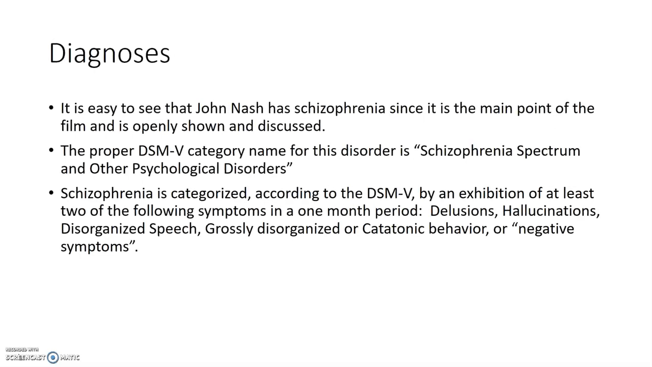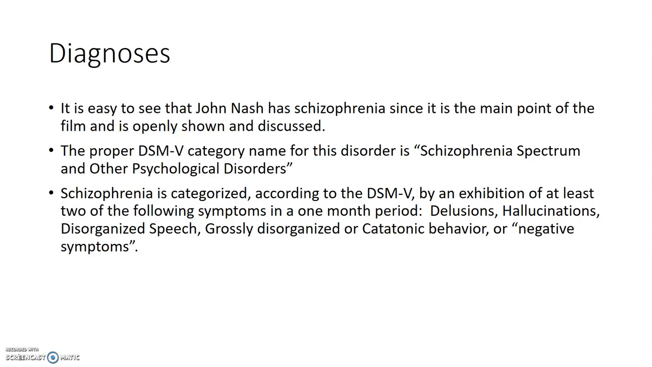The diagnosis. It is easy to see that John Nash has schizophrenia since it is the main point of the film and is openly shown and discussed throughout the film. There are hallucinations and delusions that we will discuss later in the PowerPoint. The proper DSM-5 category name for this disorder is schizophrenia spectrum and other psychotic disorders.